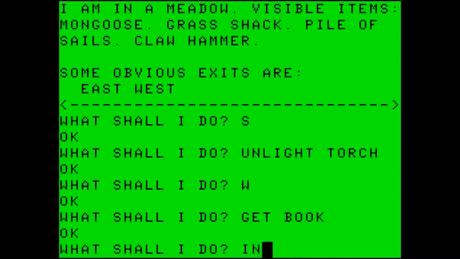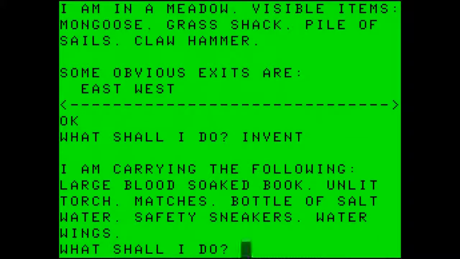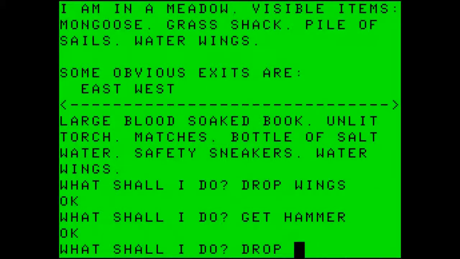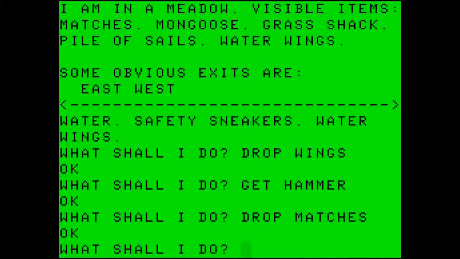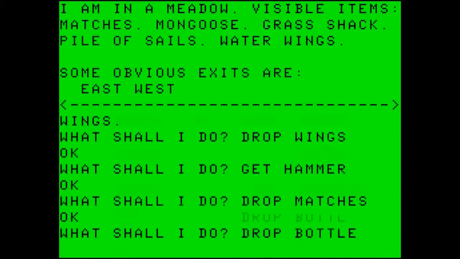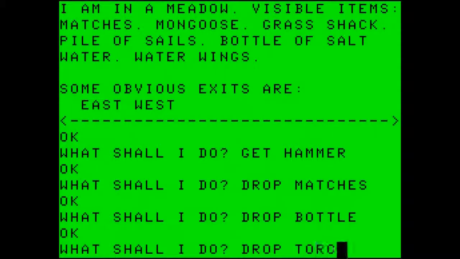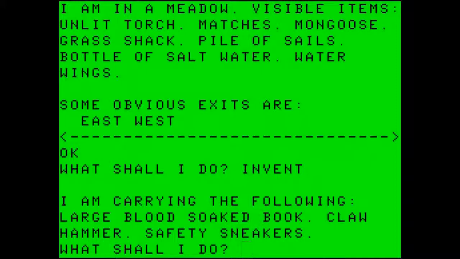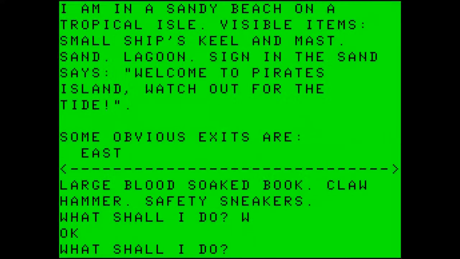Do an inventory, because we need to drop some things. Let's drop the wings, get the hammer, drop the matches, and drop the bottle, and drop the torch. Let's check our inventory, make sure I have everything I need. We are going to go after the keys, and we also need to get some nails in the process. That is why it is a claw hammer and not just a hammer. So let's head west, back to the sandy beach.